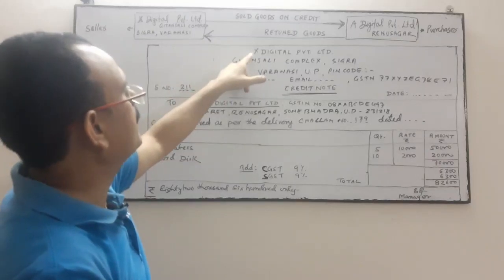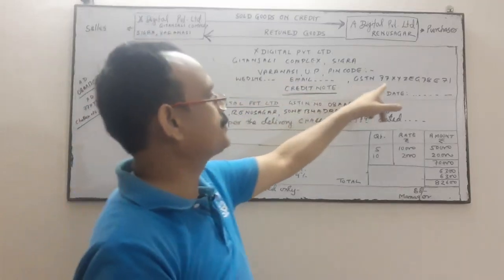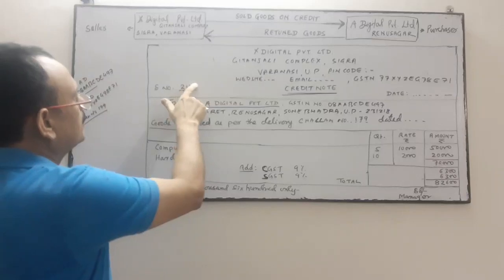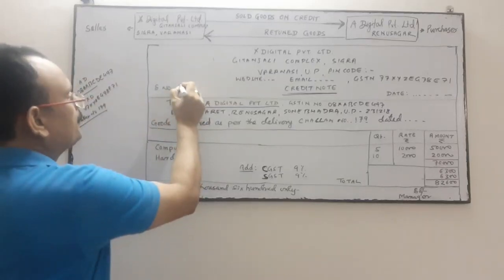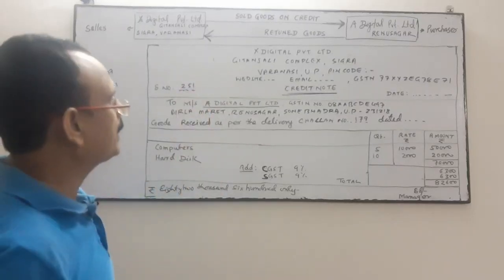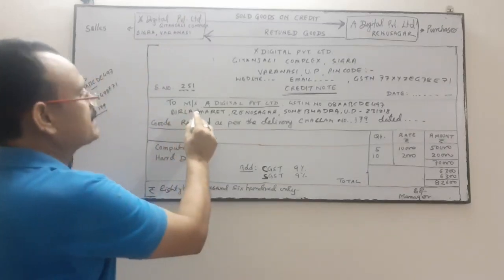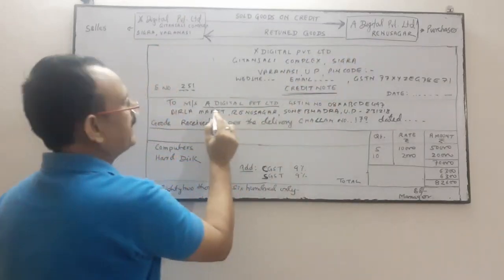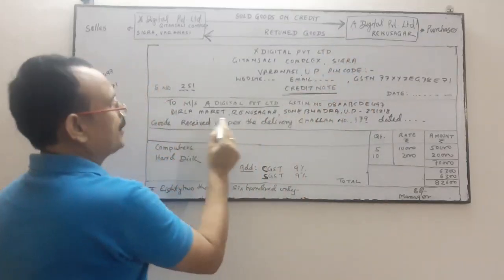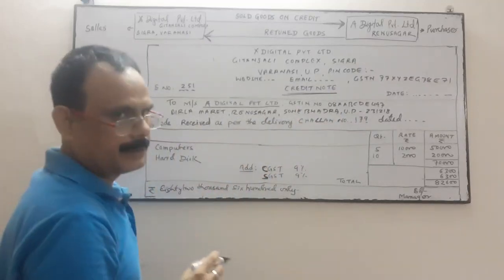So X Digital Private Limited: name, address, complete website, email, GSTN number. Okay. The credit note serial number will be maybe different. Suppose his number is 251. So the seller will write to Messrs. A Digital Private Limited, the GSTN number of this company, Birla Market, Renu Sagar, Sonbhadra. He will write goods received.